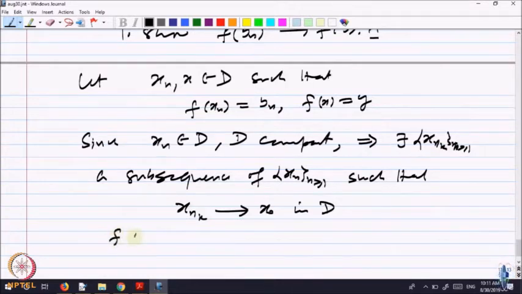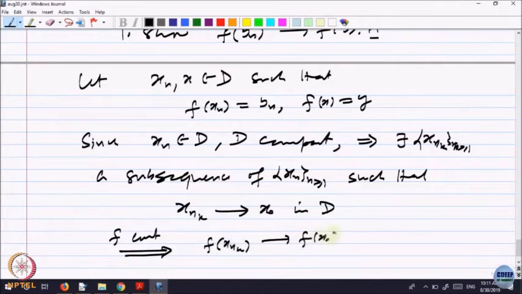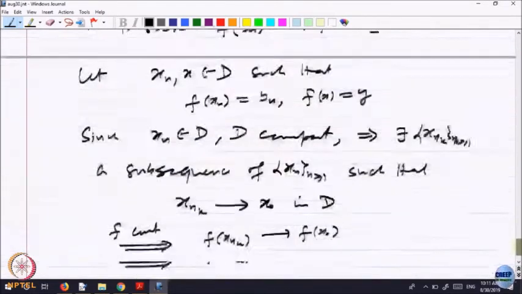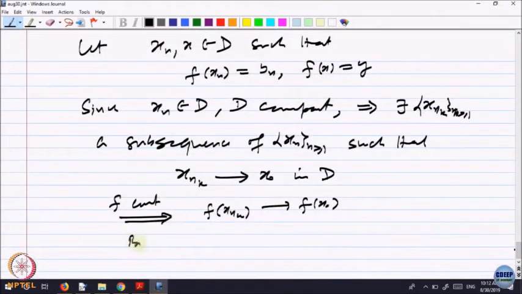F continuous will imply what? F of x n k converges to f of x naught. But what is f of x n k?